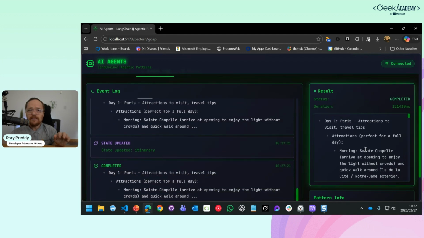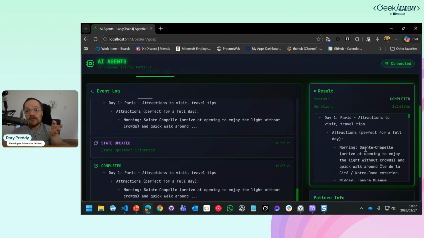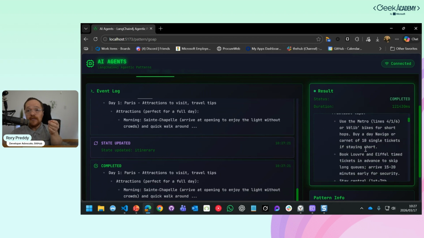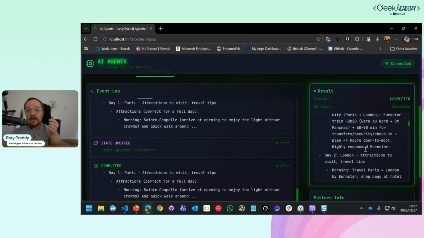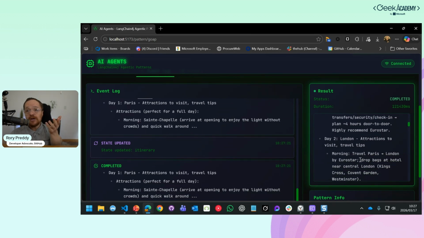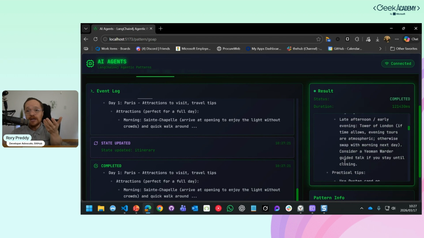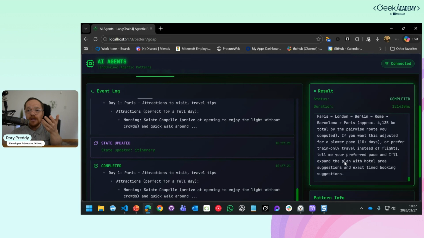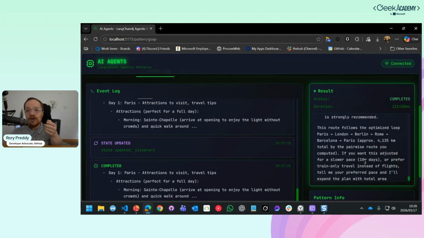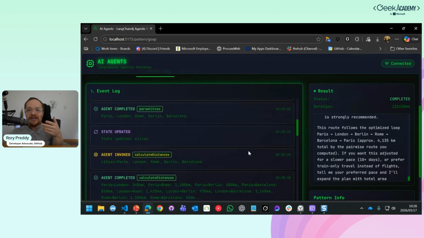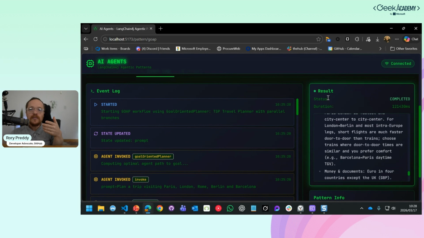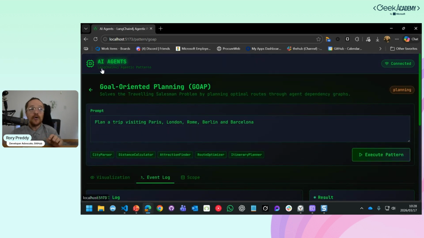And here are the results. So day 1, Paris, attractions to visit, and then it's going to give you your attractions, and then your practical tips of what to do, and then it's going to say, okay, day 2, you need to travel on the Paris to London Eurostar, and how long it's going to take you. And it goes right to the end of the itinerary, and it tells you exactly how long it's going to take. So 10 days, you can do 4,135 kilometers. If you want to do a slower pace, 10 days and everything. And this is a magical way to do trip planning with goal-oriented planning.